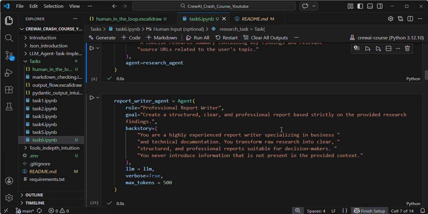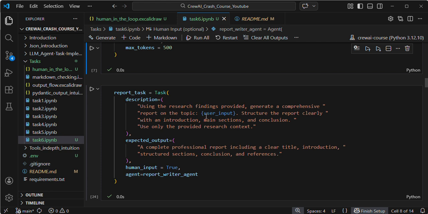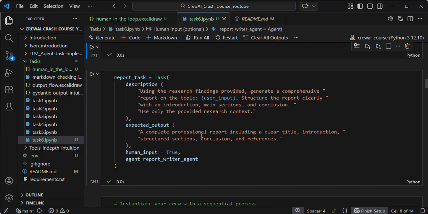Similarly, based on the previous agent response, you need to generate a report. That's the second agent, everyone. Just pause the video and go through it by yourself. Here I'm saying this is the topic, and based on the previous agent response, create the report. I'm asking the agent for a complete professional report including a clear title, introduction, and so on.